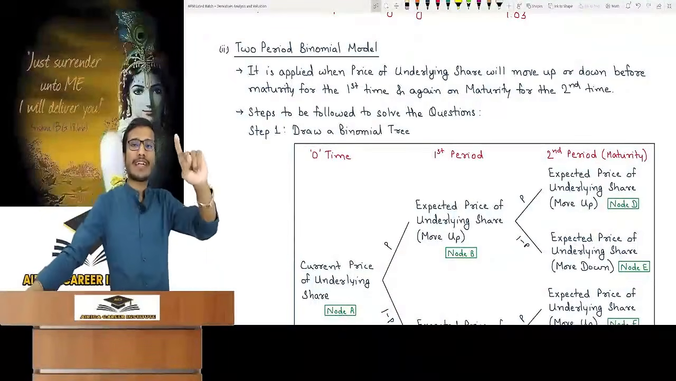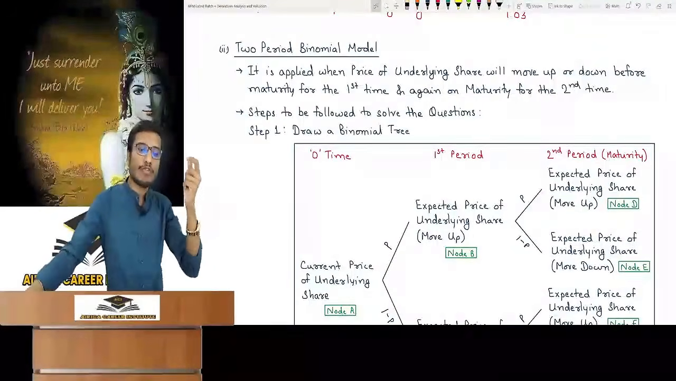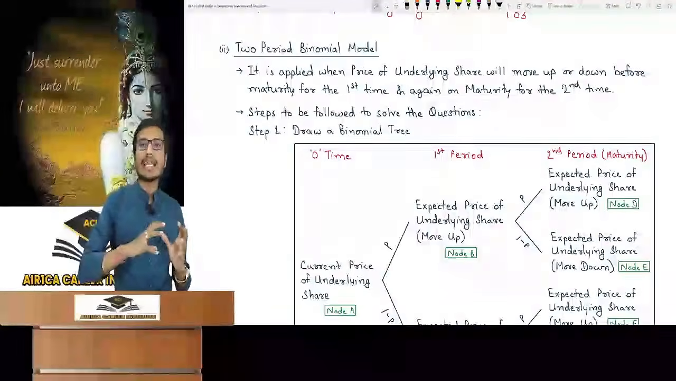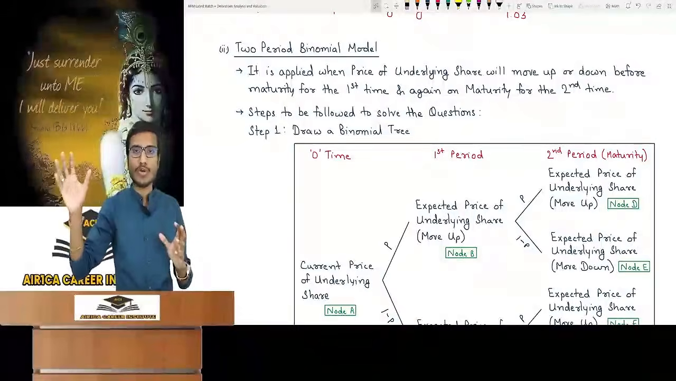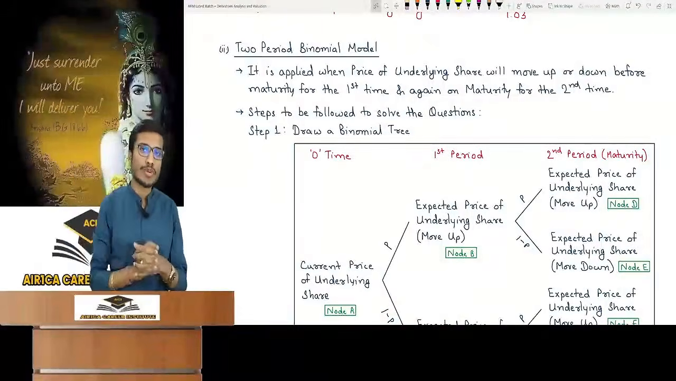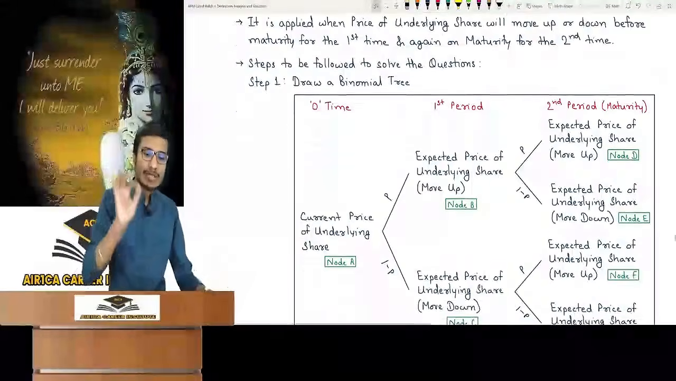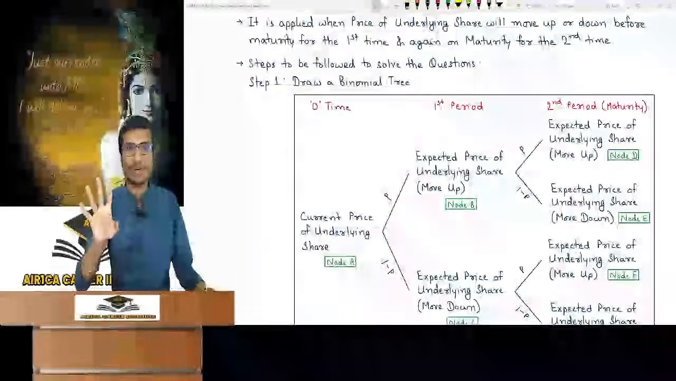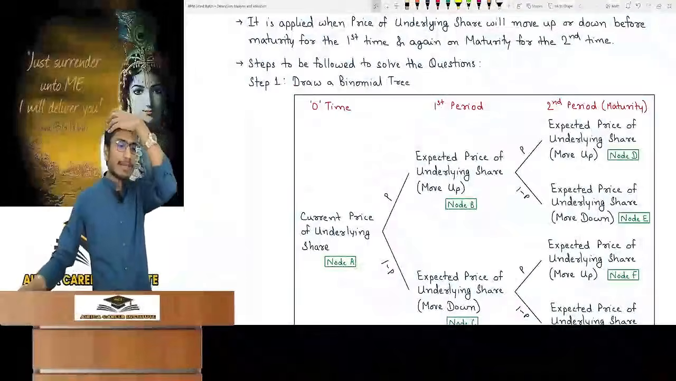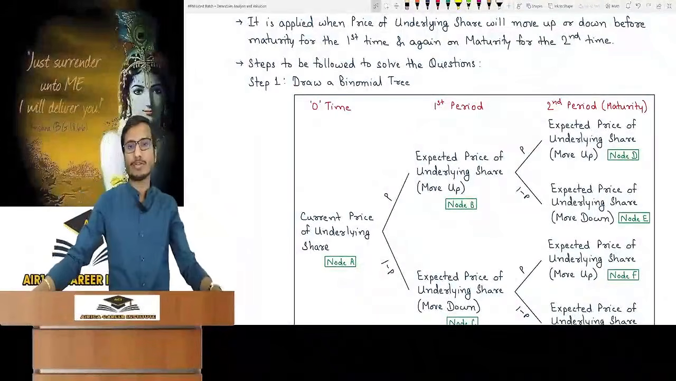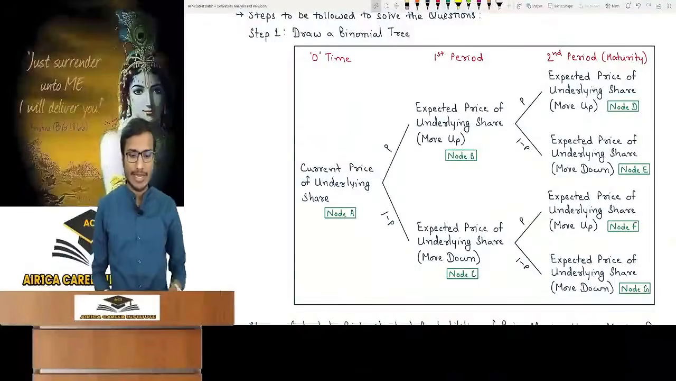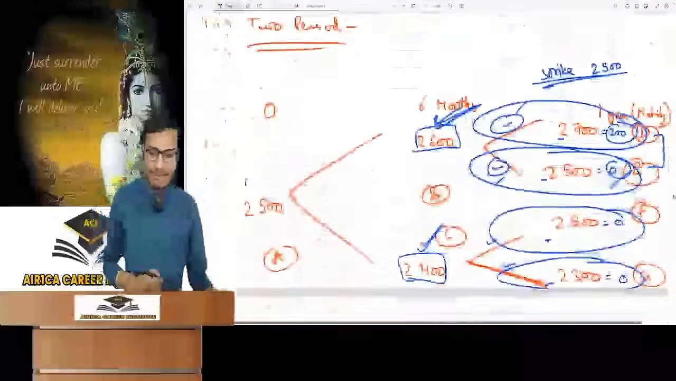It is applied when the price of the underlying share will move up or move down before maturity for the first time and again for the second time. Means the underlying share price will move up and down during maturity, and it can fluctuate before maturity also. In this case, it is called 2-period binomial model. Solve such questions in 5 steps. 1 step will increase. First of all, make a binomial tree. Here it will be a little bigger: 0 time, then first period, then second period of maturity. Look at the example. Now you will understand.